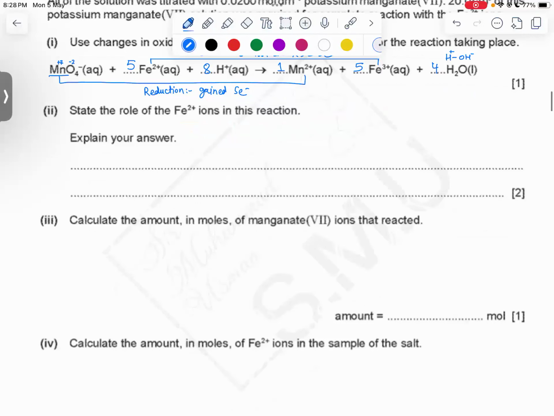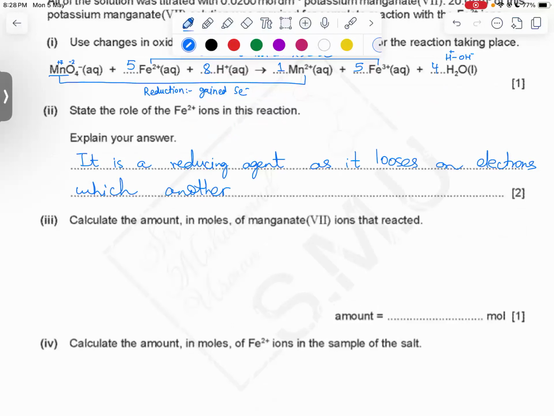So we will say it is a reducing agent, and because it is a 2-mark question, we say it is a reducing agent as it loses an electron, which another species will gain and get reduced.